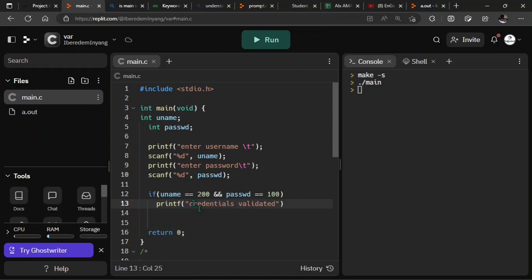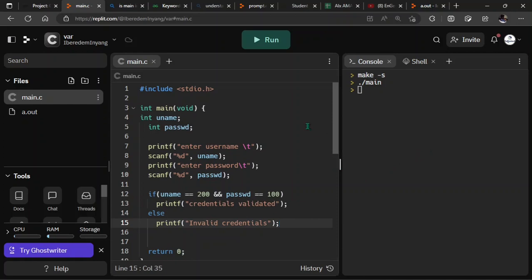Or else, if your username is not 200 and password is not 100, then printf invalid credentials.